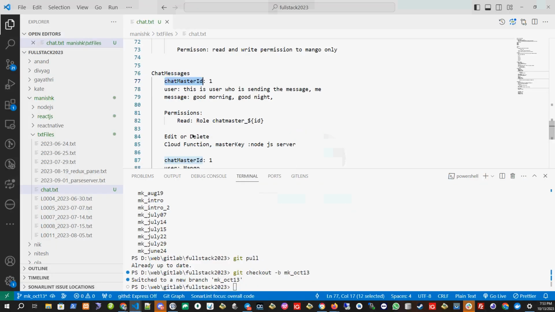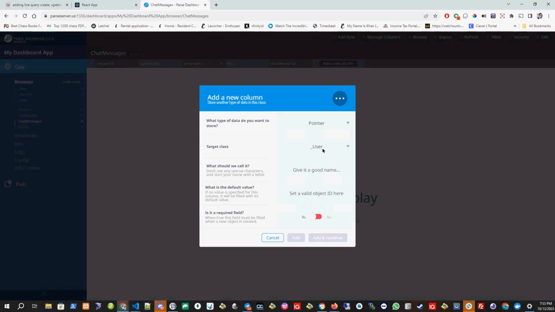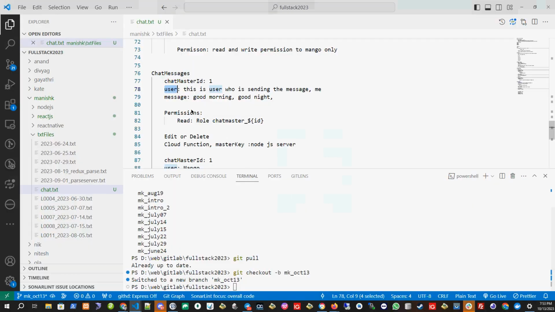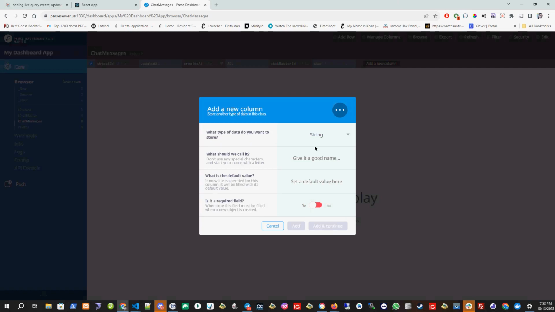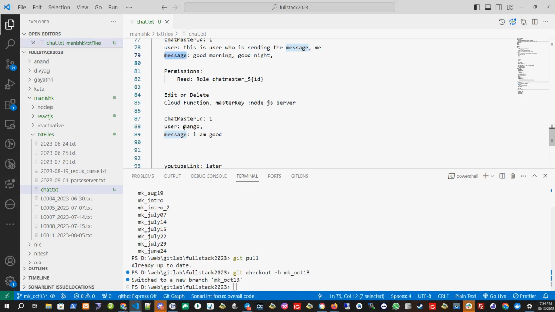Next is the user who is sending the message. So it is also a pointer to the user table, and the user is a member. He is sending the message. It is also a required field. Next is message. This message will simply be a string, and this can be empty also. I can allow an empty message, or I can make it required, whatever I feel. Right now I'm not making it required. What else? I don't need any other thing, right?